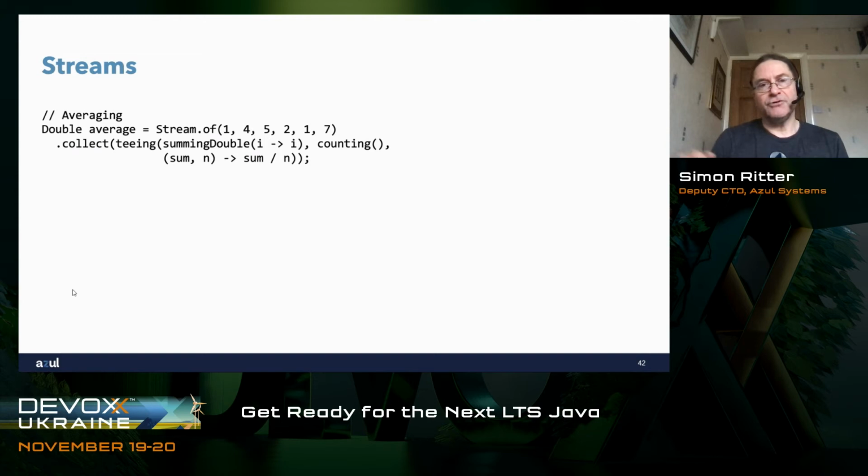The second collector I use counts the number of elements on the input stream. So I've got 2 values now, the total and the number of elements in the input stream. I pass those as parameters into my teeing collector, into the bi function, and I can then say divide the sum by the number of elements, and that will give me the average. Now, obviously, I could have done that with a single method call, but it shows you how this could be used if you wanted to do something more sophisticated and manipulate data in different ways.